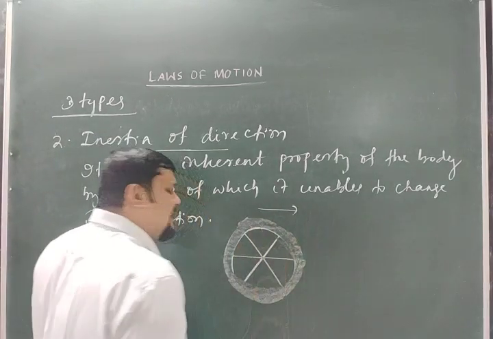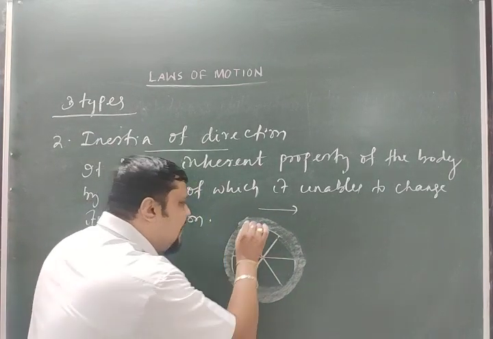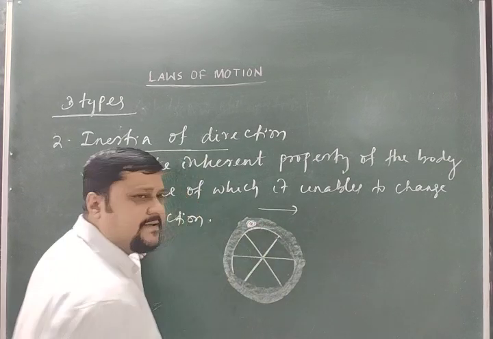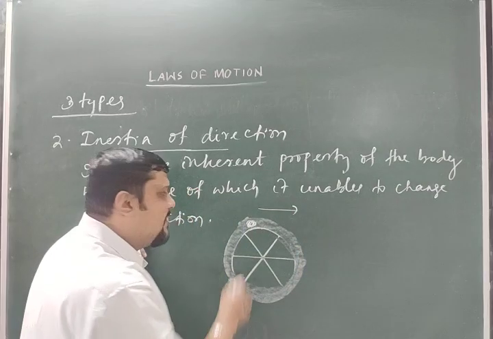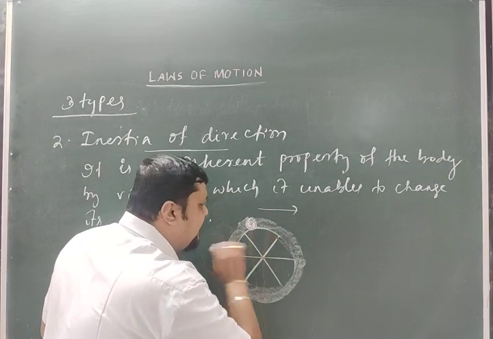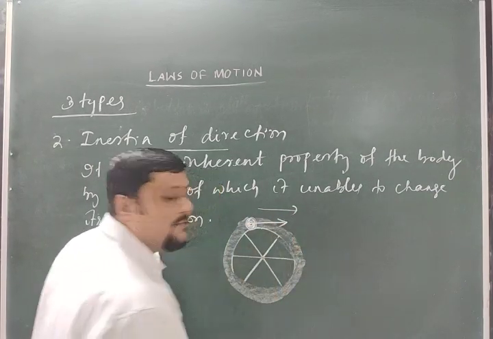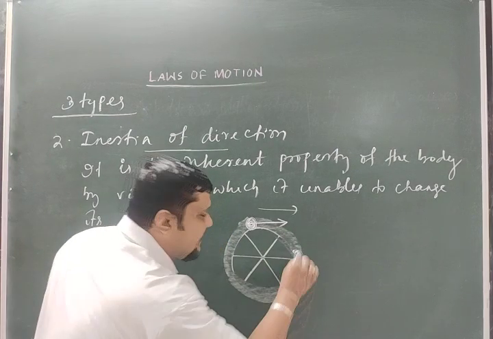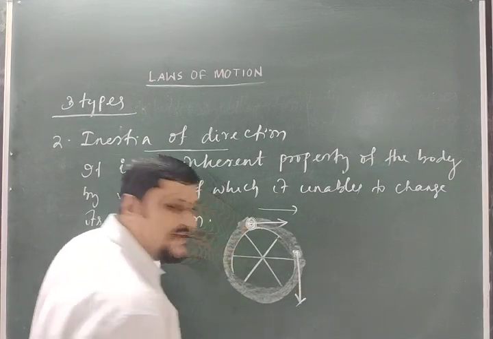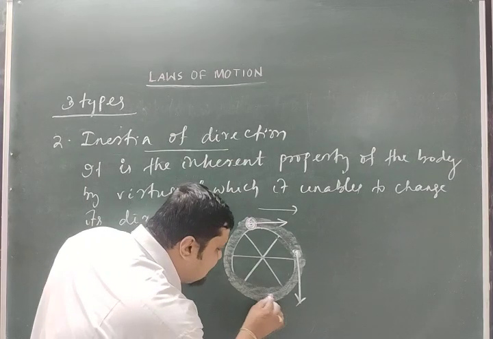Then when it moves like this in a clockwise direction, what is the direction of motion of the mud particle here, if I ask you? It is in a circular motion, you can say a circular particle motion. Suppose this is the particle, it is the direction of motion of the particle. Here also, what is the direction of the particle in this part? It is tangential, always tangential.